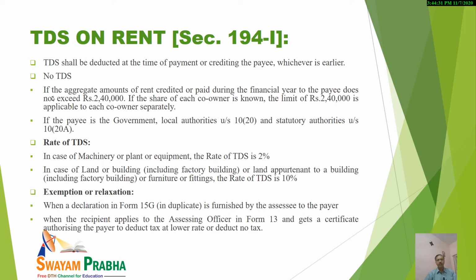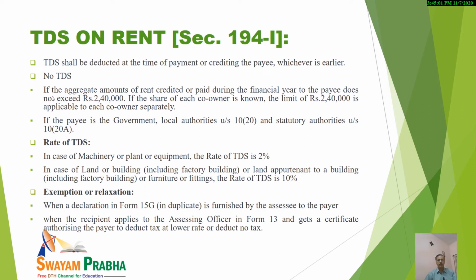And if the share of each co-owner is known, then the limit of 2,40,000 is applicable to each co-owner separately. So you see, it is a great provision in fact. And if the payee is the government, a local authority under section 10(20), or some statutory authorities under 10(20A), in that case also there is no need to deduct TDS.